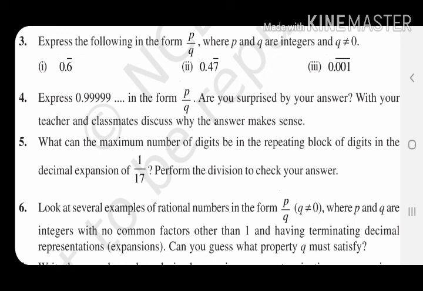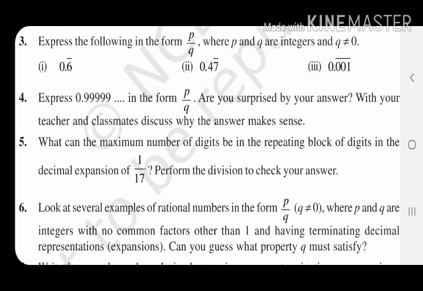So it is 0.47 bar. So x is 0.47 bar, 10x is 4.7 bar. Are they same? No. 100x is 47.7 bar. So you check which two are similar. First bit, second bit. Yes, bar is on 7, but after decimal there is 4. So it is difficult for us to convert it.